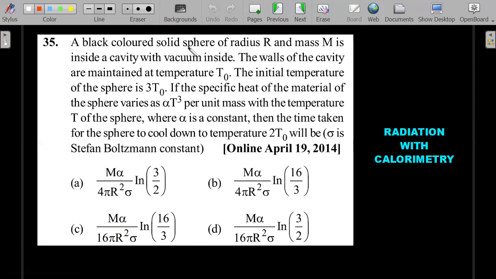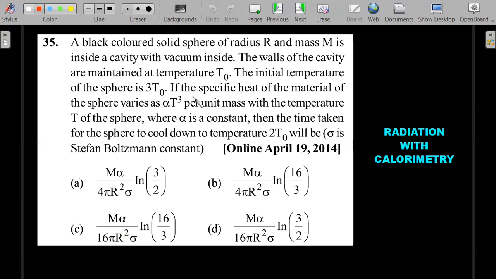A black colored solid sphere of radius capital R and mass capital M is inside a cavity with vacuum inside. The walls of the cavity are maintained at temperature T naught. The initial temperature of the sphere is 3 T naught. If the specific heat of the material of the sphere varies as alpha T cube per unit mass with the temperature T of the sphere, where alpha is a constant, then the time taken for the sphere to cool down to temperature 2 T naught will be, sigma is the Boltzmann constant.